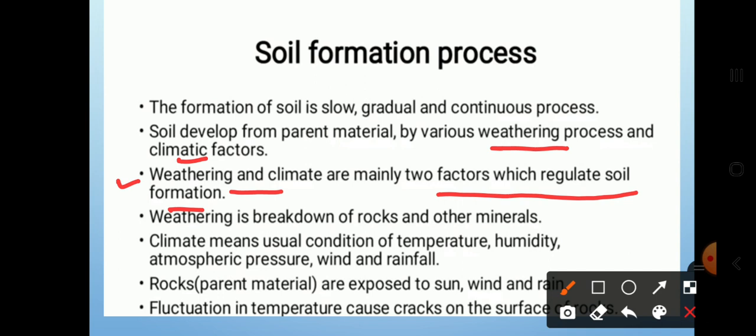Weathering is the breakdown of rocks and other minerals. While what is climate? Climate means the usual condition of temperature, humidity, osmotic pressure, wind, and rainfall. That is known as climate. Climate means Vatavaran. Here the rocks are the parent material through which the soil has been created.